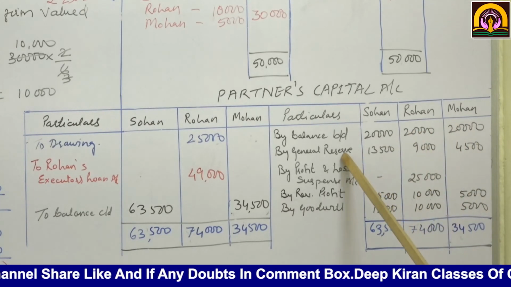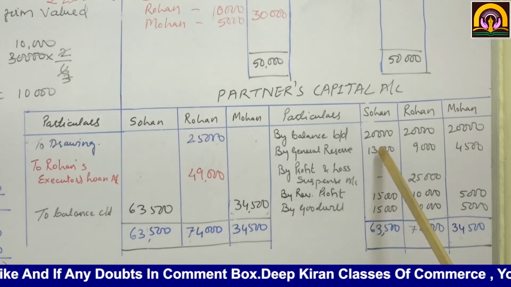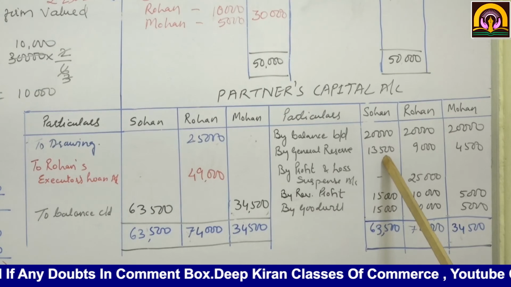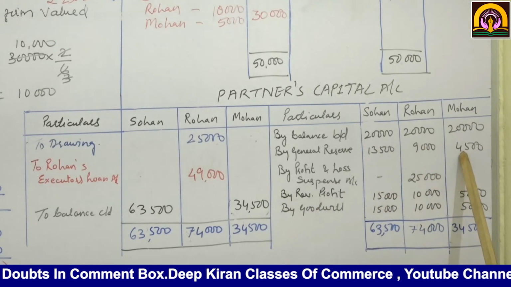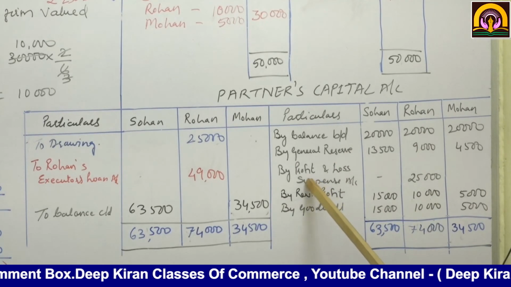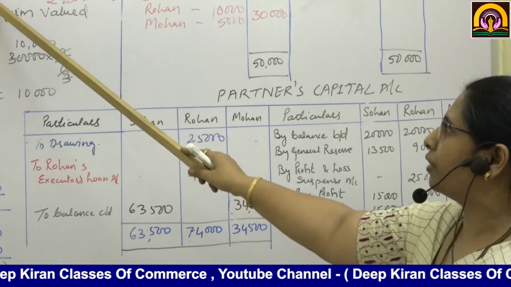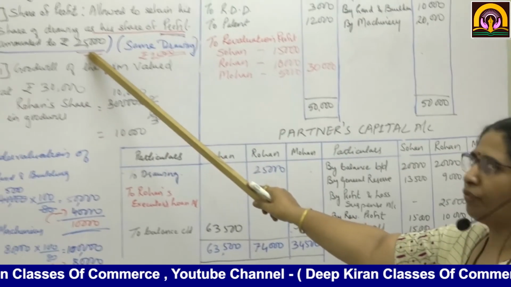There is a general reserve of 27,000, that will come to 13,500, 9,000 and 4,500. Then profit and loss suspense account, here share of profit of rupees 25,000.